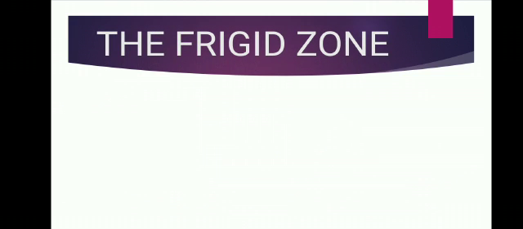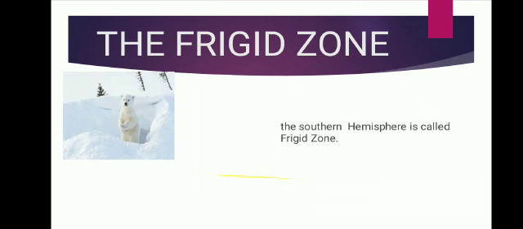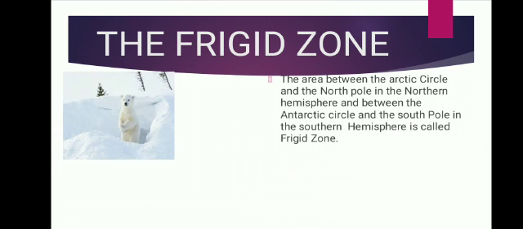Yes, the frigid zone. By the name only you can say it is very cold, right? See the picture there? The area between the Arctic Circle and the North Pole in the northern hemisphere, and between the Antarctic Circle and the South Pole, is called the frigid zone.